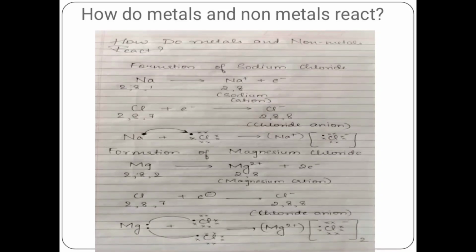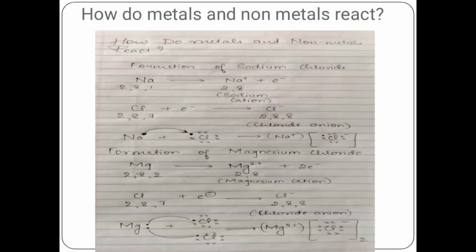And chlorine can take only 1 electron. One chlorine can take only 1 electron, and hence here we require 2 chlorines. One will be taking 1 electron from the Mg and the other chlorine will be taking the other electron from the Mg, and Mg after losing 2 electrons will get converted into Mg2 plus, magnesium cation, and the Cl will take those electrons, and here we will represent Cl minus as Cl minus twice. Okay, we have taken 2 chlorines, and this is the way in which the formation of magnesium chloride takes place.